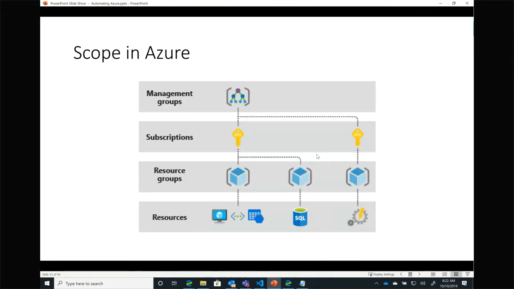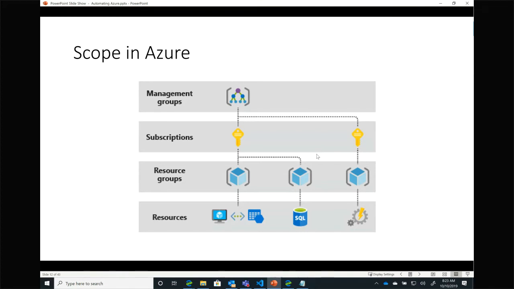So I kind of mentioned this scope. If we look at this chart, at the bottom we have our resources. Those resources can live in one and only one resource group. A resource group can have many resources inside of it. Our resource groups are top-level entities inside of our Azure subscriptions, so our Azure subscription can have one or more resource groups.